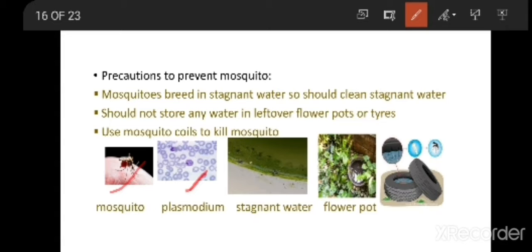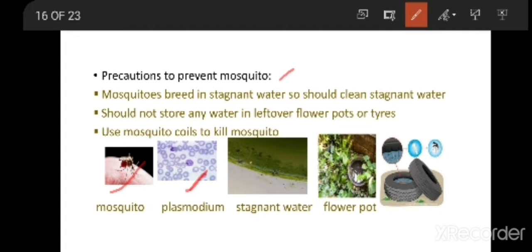Then, what precautions do we have to take to prevent mosquitoes? See, if we want to eradicate malaria from our country, what do we have to target first? We have to target mosquitoes. If you prevent and kill the mosquitoes, then the plasmodium present in the mosquito will also be killed. So first we have to target mosquitoes.